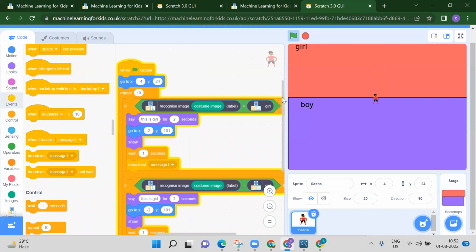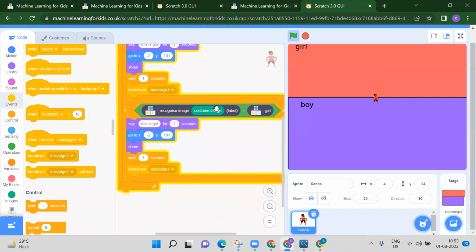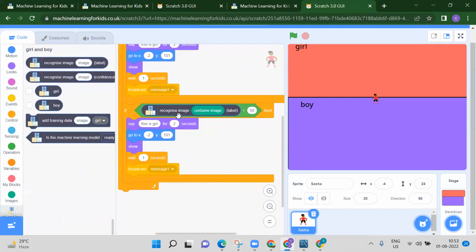So now see, if our recognition image is boy, so instead of girl, we have to add this as a boy. Okay, if this is a boy, so it has to say this is boy and we need to first change the position.